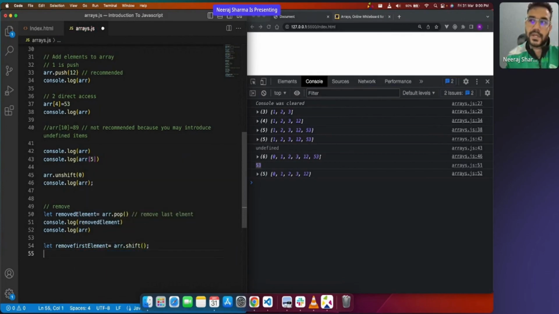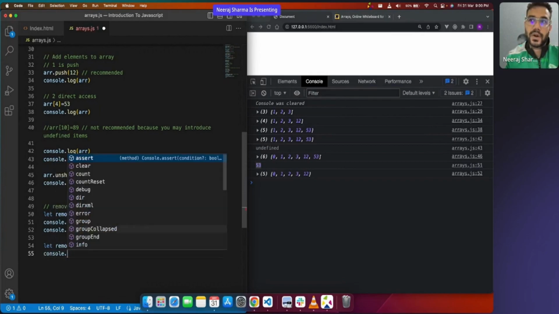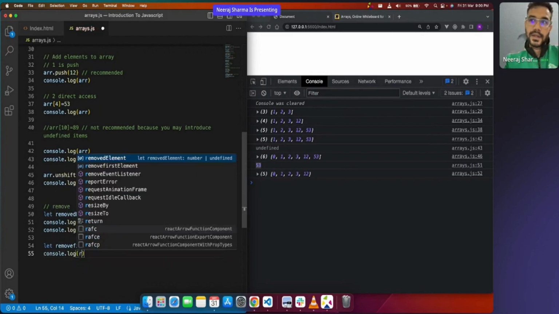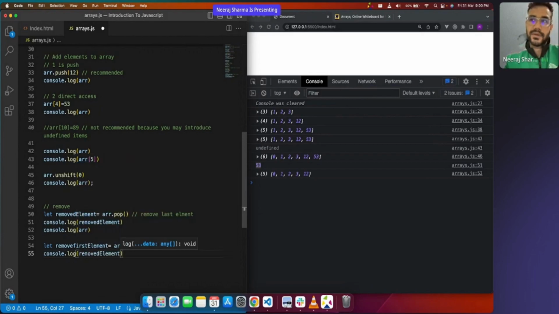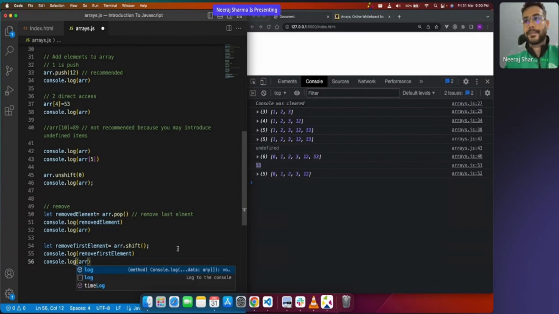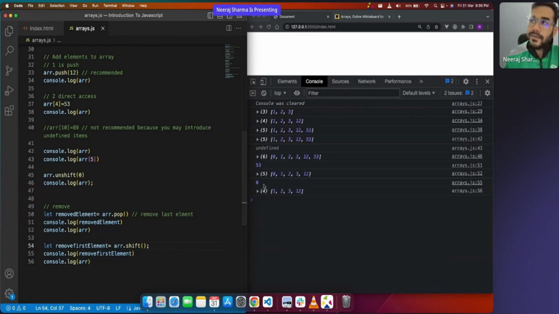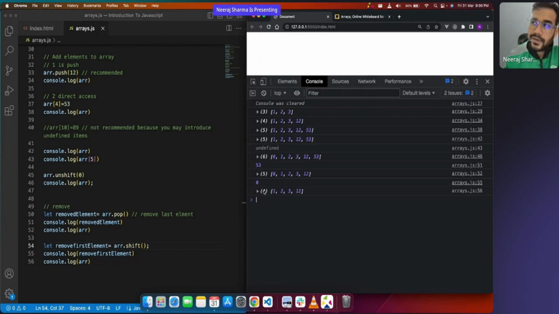Okay, and then you say console dot log whatever the element which you have shifted. And now console dot log your arr, let's see that. So the element which we removed is 0, and now our array has become 1 2 3 12.